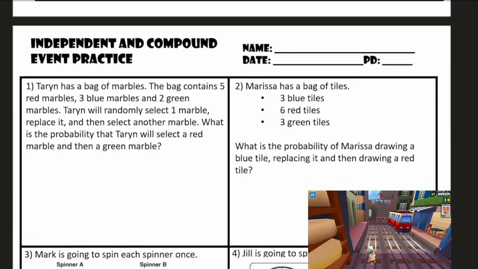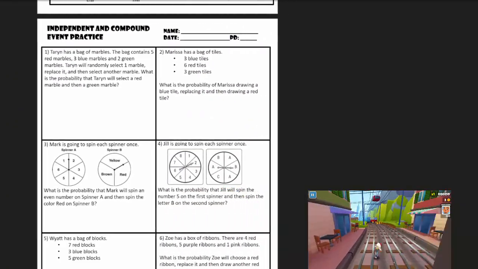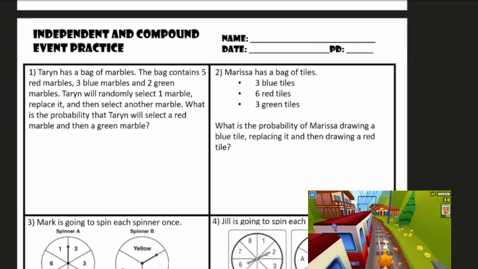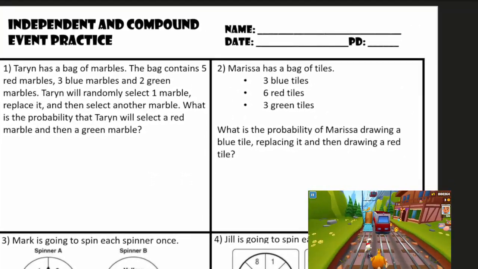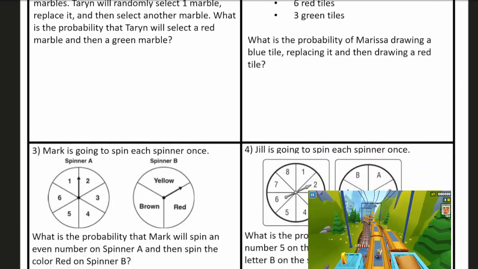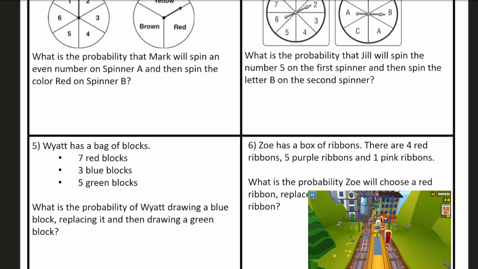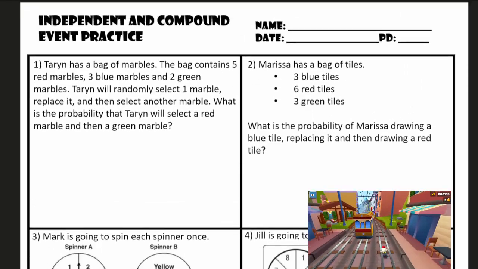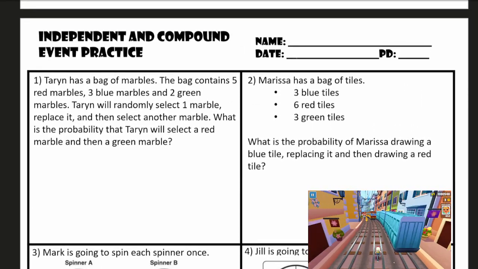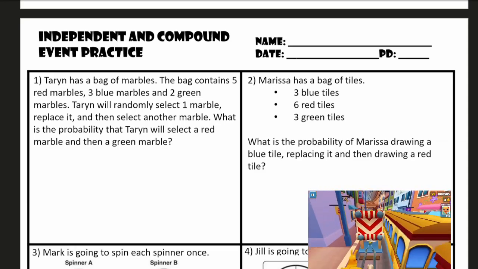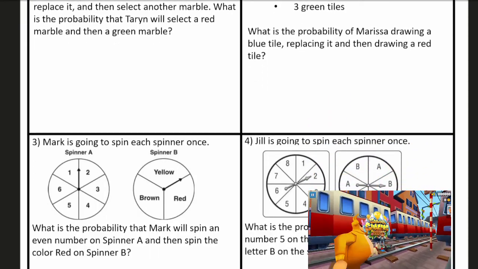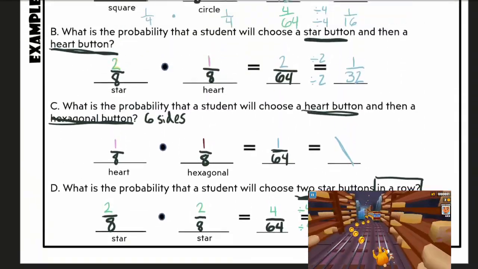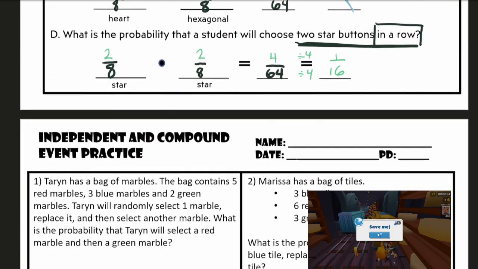That is all for the lesson for today. Make sure that you do the independent and compound event practice. You have 6 questions here on the back of your physical paper that you should have picked up by the door. This is your assignment for the end of class. Please do make sure to turn it in so I can see that you did work today. We have just 6 questions. You've got this. You have your notes. And that is all for today.